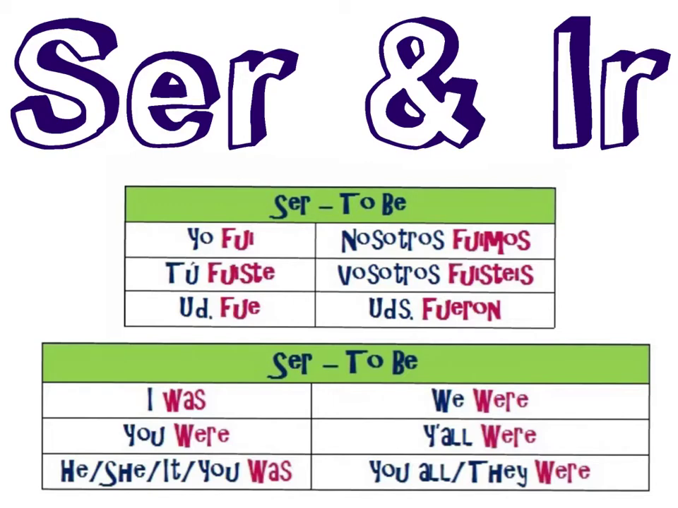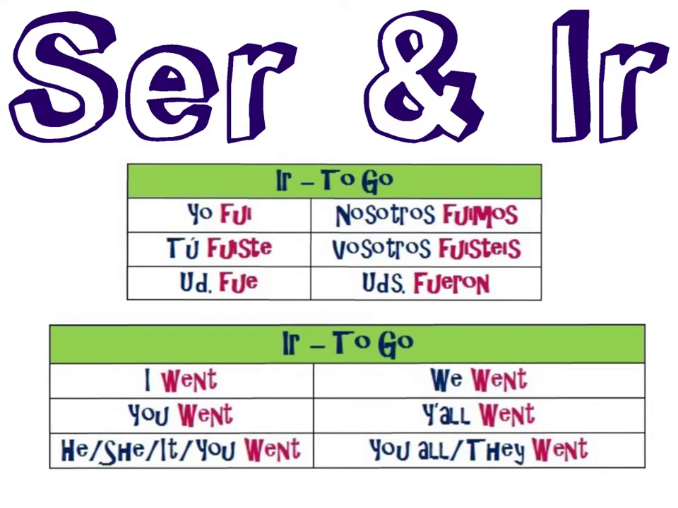You should note that in the preterite tense, the verb ser is irregular, and these conjugations should be learned, not simply memorized. The same is true for the verb ir in the preterite tense. The conjugations of this verb are also fui, fuiste, fue, fuimos, fuisteis, and fueron. However, when conjugating the verb ir in the preterite tense,